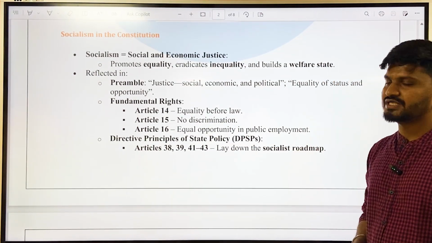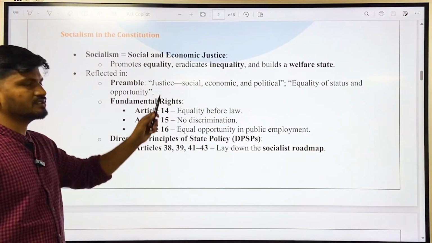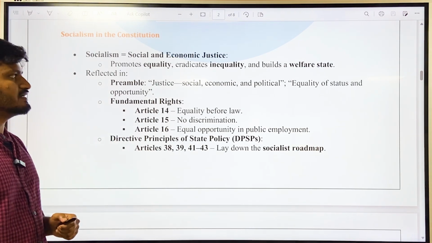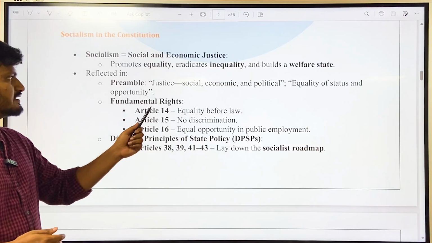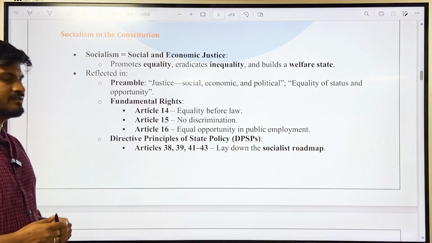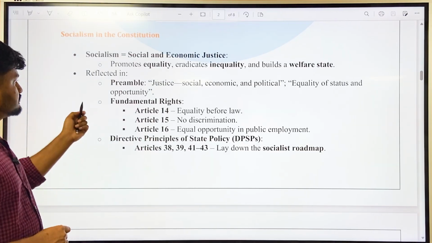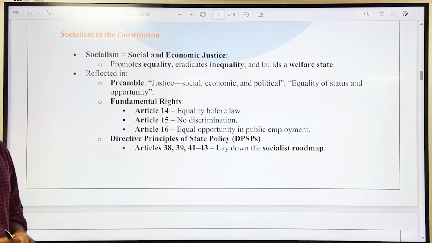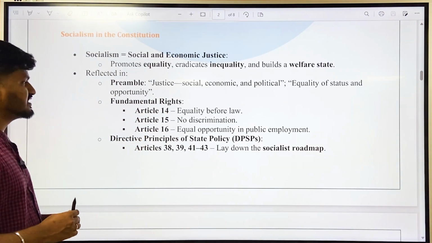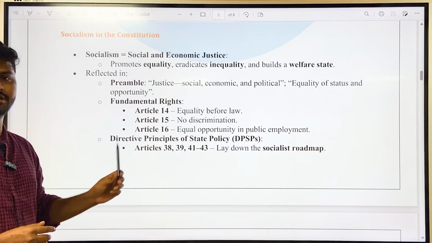It addresses what socialism is in the constitution. It says that socialism under the Indian constitution is social and economic justice. It promotes equality, eradicates inequality, and builds a welfare state. Inequality in terms of job, pay, etc. Then it is reflected in the preamble, though it was not explicitly mentioned in the initial preamble. The preamble's justice, social, economic, and political, and equality of status and opportunity are nothing but some of the meanings or synonyms of socialism according to the author.